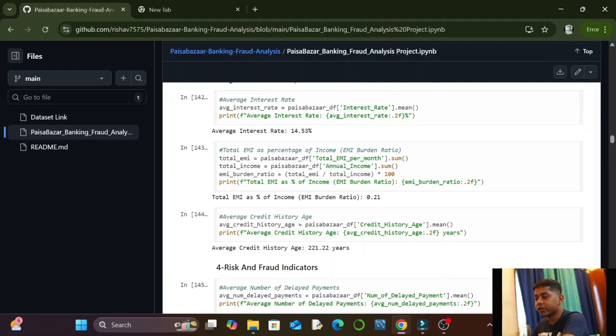The second was average interest rate. There was a column named interest rate. I took the mean of it, and we got average interest rate as 14.53%.